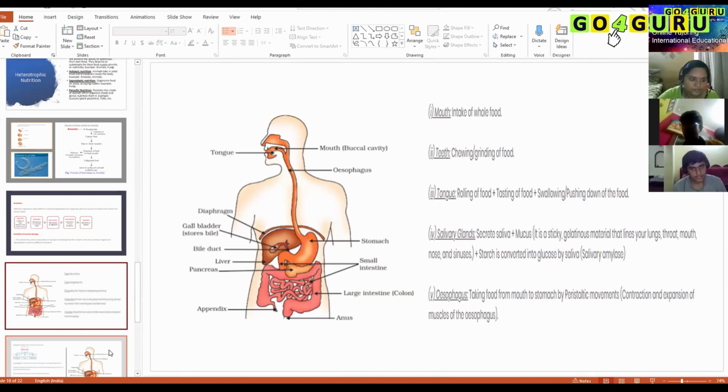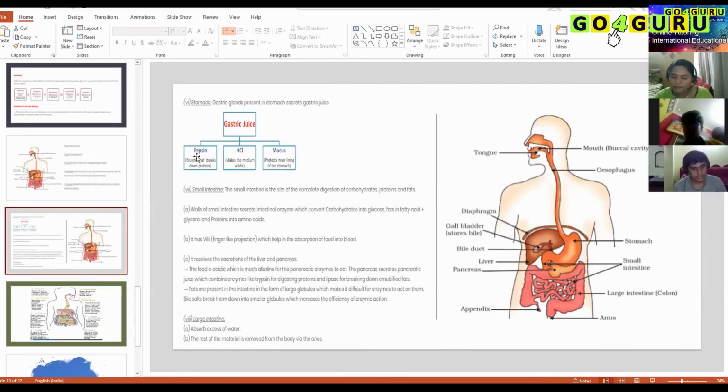Okay, so next thing, gastric juices. It includes pepsin. Pepsin is one of the enzymes which breaks down protein. HCl is involved in keeping the food in acidic condition, and it also kills all the bacteria that mistakenly had been ingested, and mucus is also secreted by gastric juice, in the stomach.